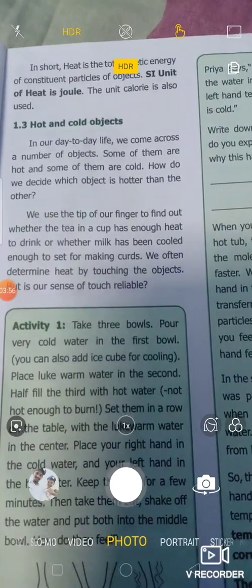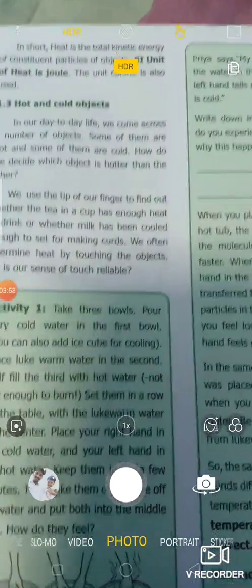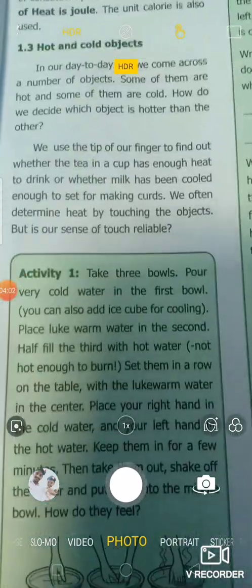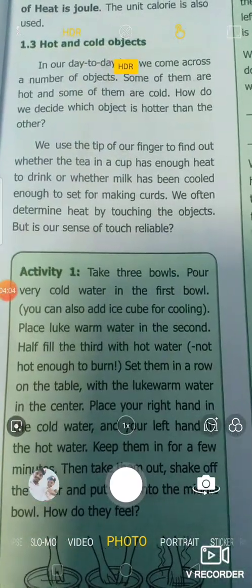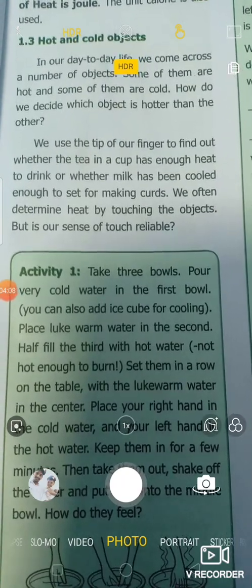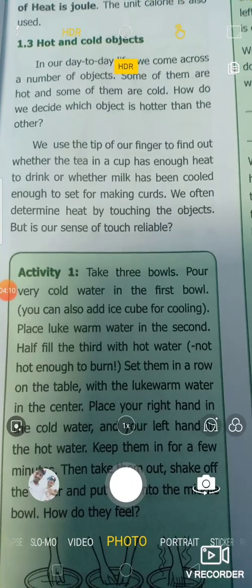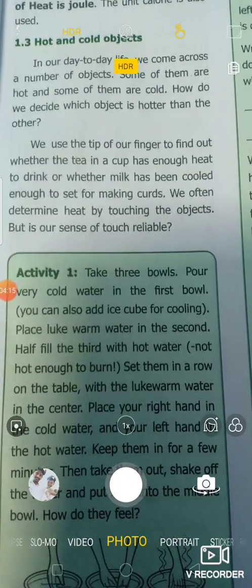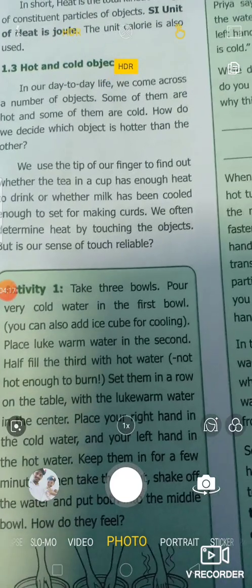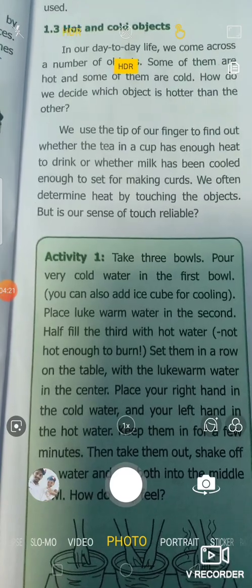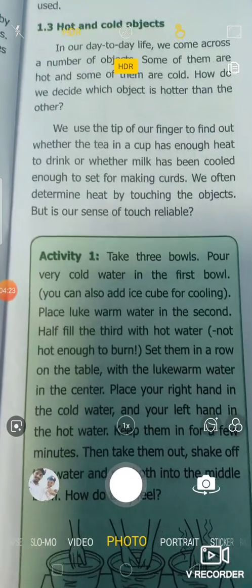Hot and cold objects. Next we need to see. In our daily life we come across many objects, some are cold, some are hot. How can we determine whether things are hot or cold? By touching with the tip of our finger, we can find out whether the teacup is hot or cold. But it is not a formal or determined method.